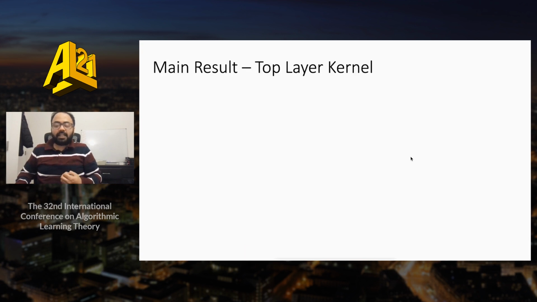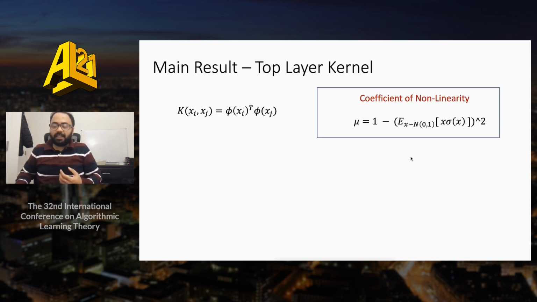We are now ready to state our first main result, which deals with the kernel matrix obtained by the last layer representations. To state the result, we require the notion of the non-linearity coefficient, which is given by the following expression. The important part to note here is that mu, this coefficient of nonlinearity, is 0 if and only if the activation is a linear function. And in this sense, how far mu is away from 0 captures how nonlinear the activation is.